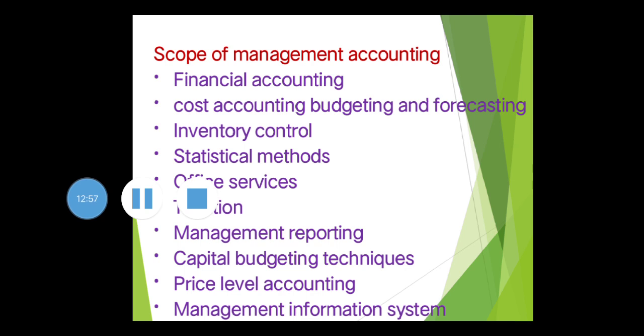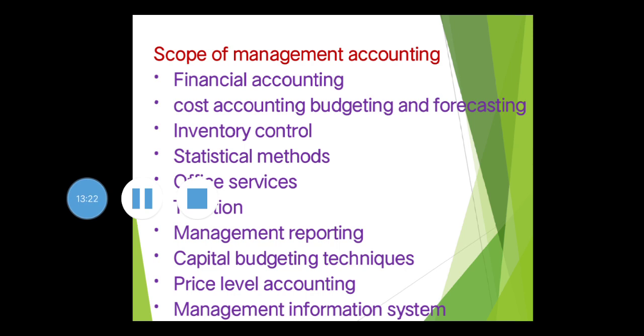Price level accounting. Price level accounting is actually accounting by incorporating inflation. If the inflation factor is incorporated into accounting, that is called price level accounting. For PG in advanced financial accounting, you have to learn what the different price level accounting methods are.